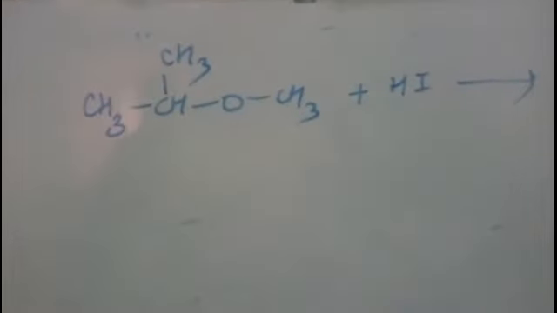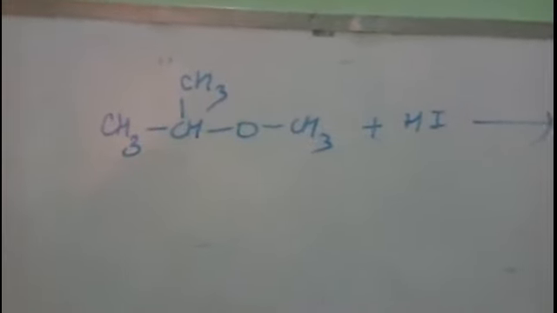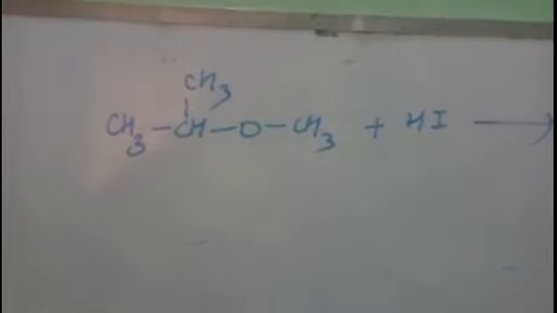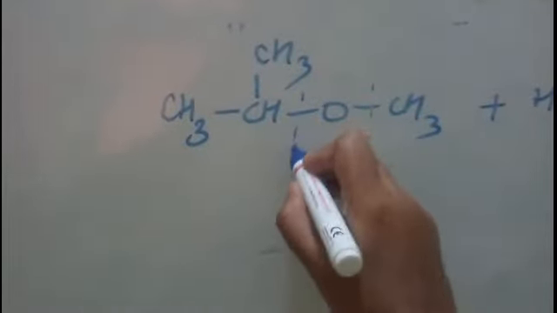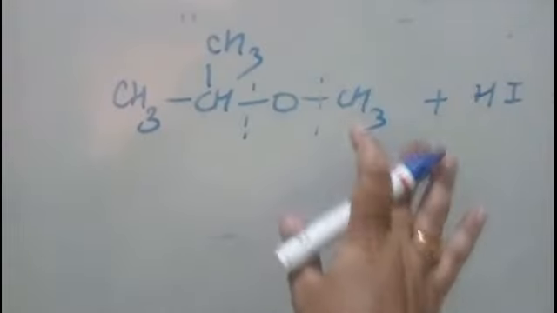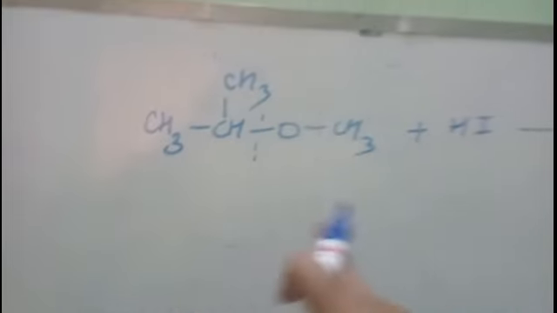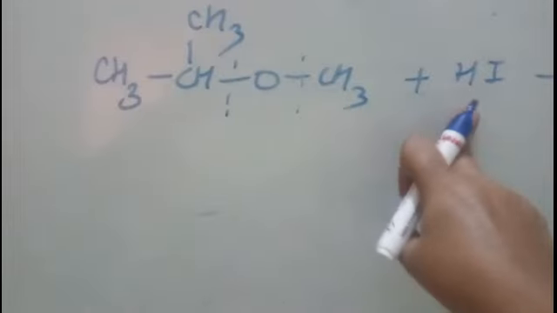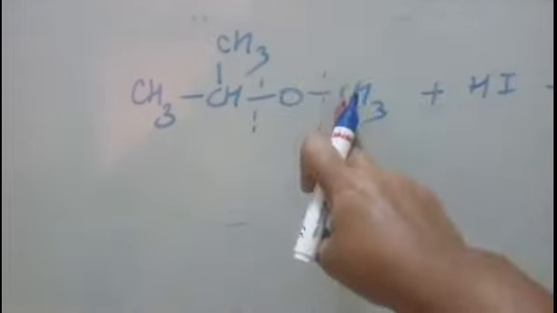See, if HI is in excess, then in both cases alkyl iodide will be formed, but the condition will be applied only when it is in limited amount. Then one is alcohol, the other one is alkyl iodide. Then we have to decide which will form the alcohol and from where the bond will break, from here or here, right? So one will be alcohol, the other will be iodoalkane. So when we have an unsymmetrical ether and a limited amount of HI, the iodo group will go with the smaller alkyl group.